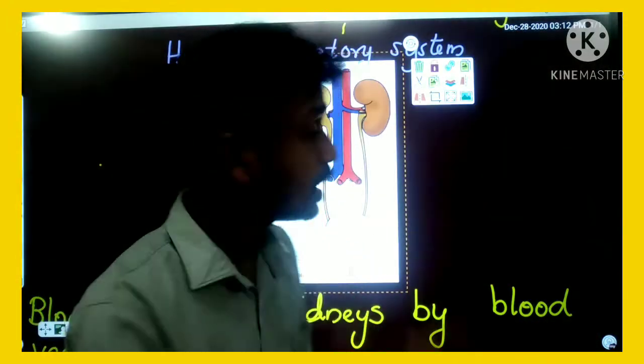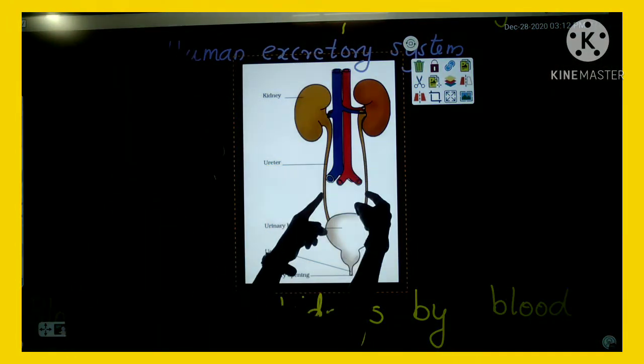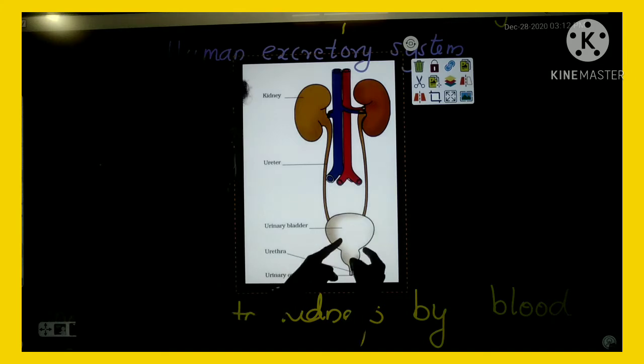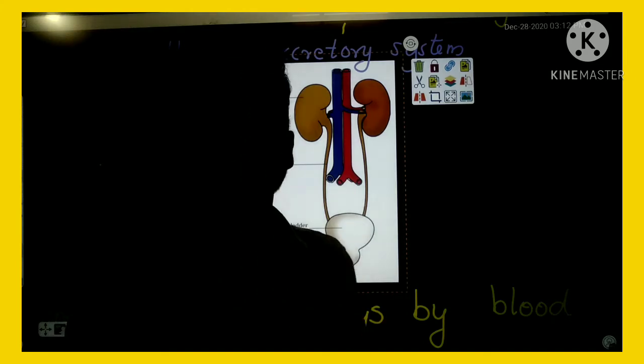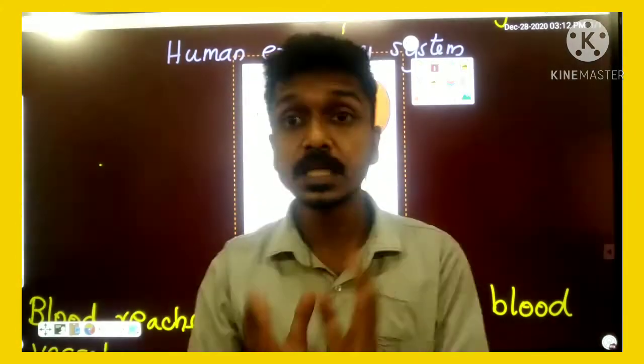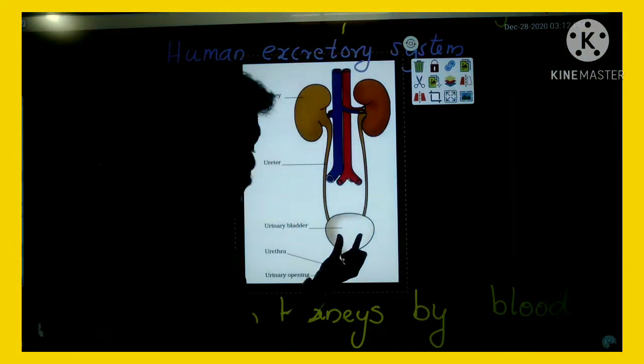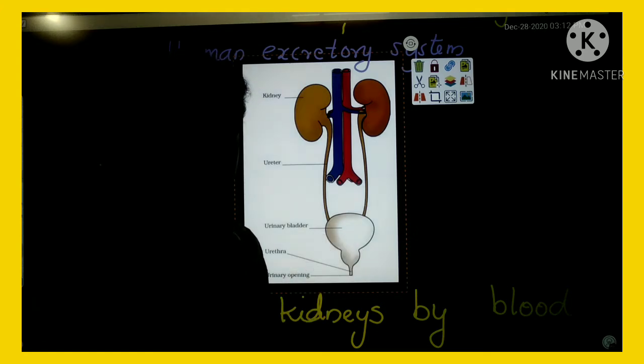The formed urine flows through the ureter and reaches the urinary bladder. Urinary bladder helps to store the urine.